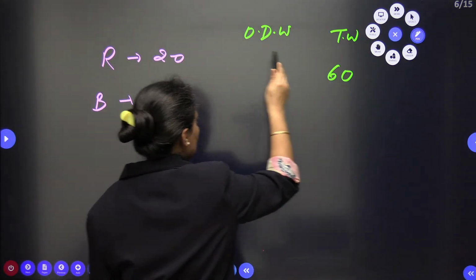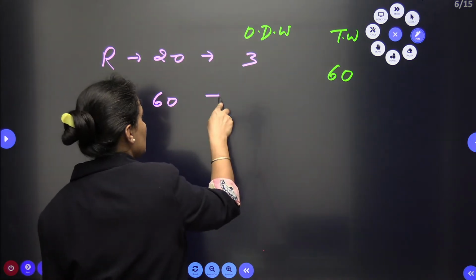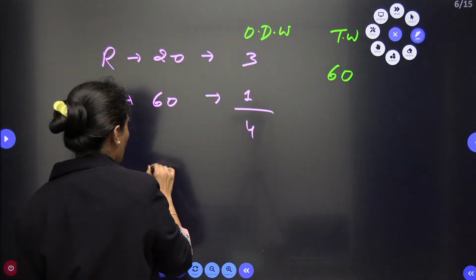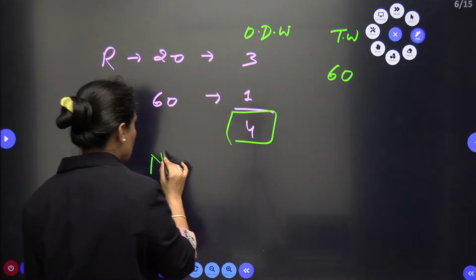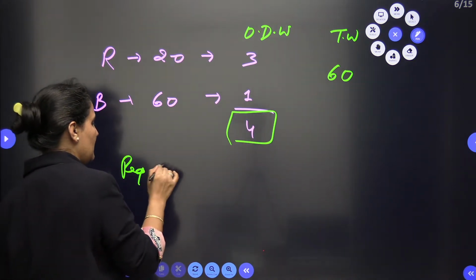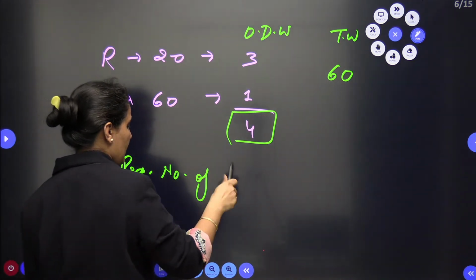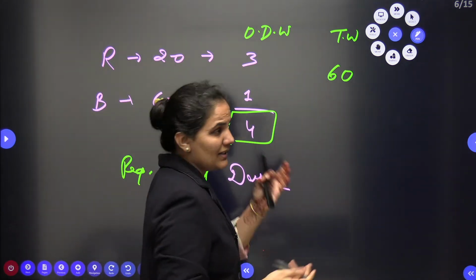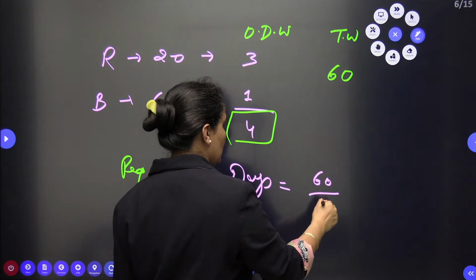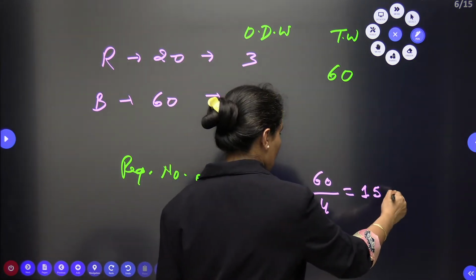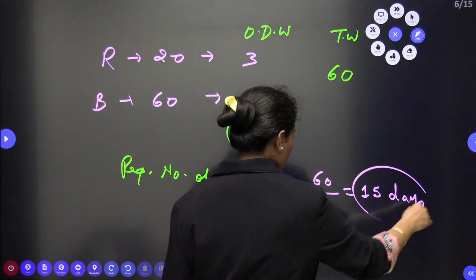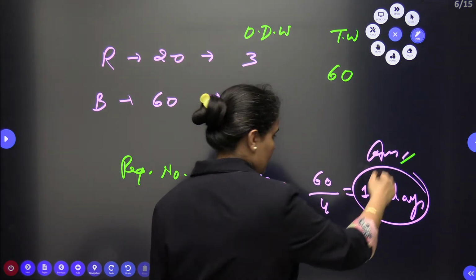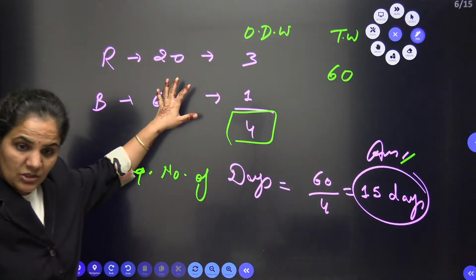Let us assume the total work is 60, so the 1 day work is 3 and 1, total 4. The required number of days will be total work by total 1 day work. Total work is 60, total 1 day work is 4. When I solve, the result is 15. 15 times 4 is 60. Right, this is the basic question.